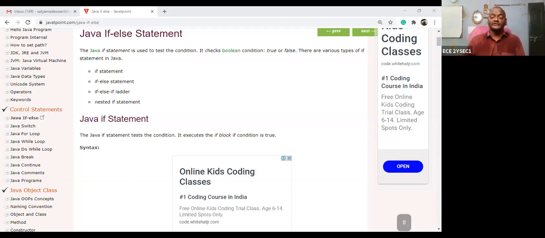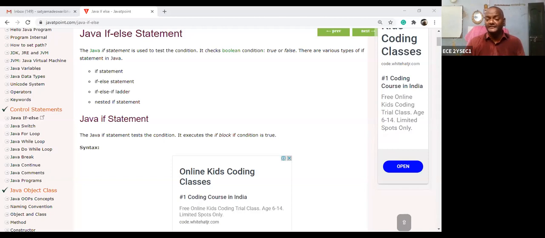The first is the if condition, and this is its syntax. The condition should be placed in brackets, but don't put a semicolon at the end of it. Clear? So this is called an if condition.